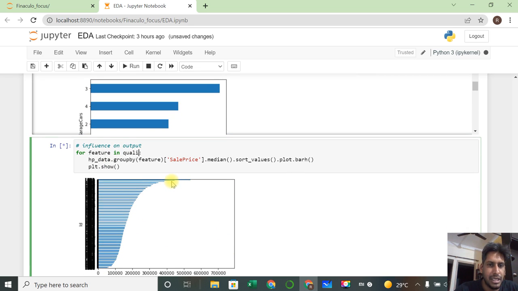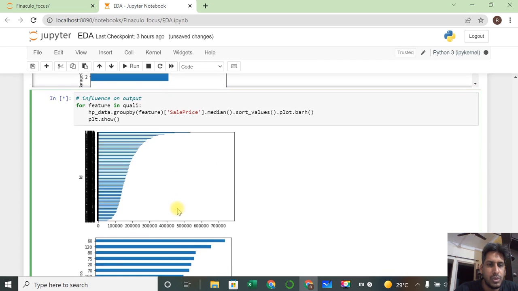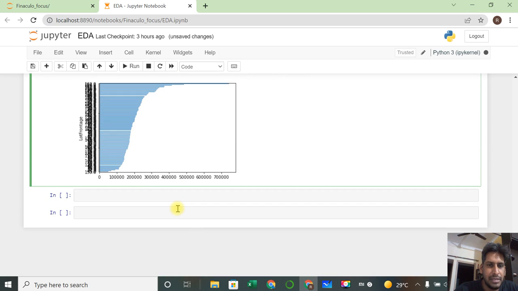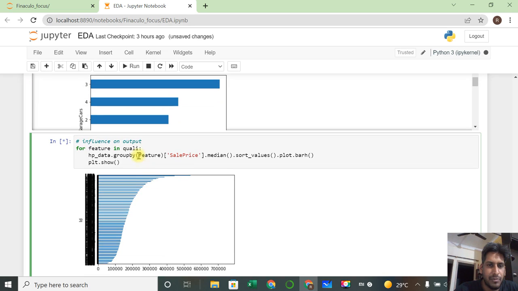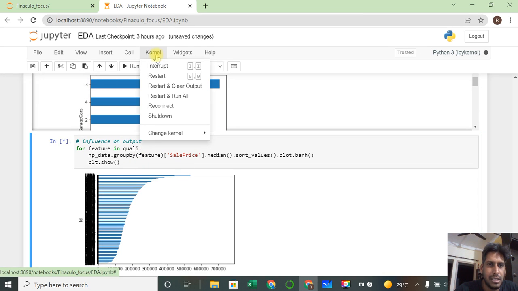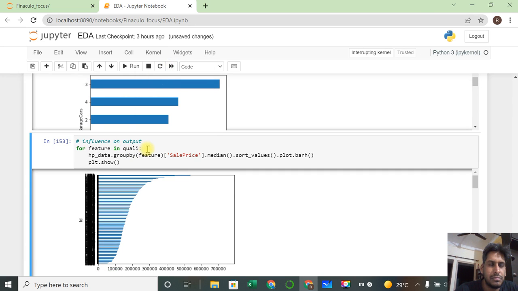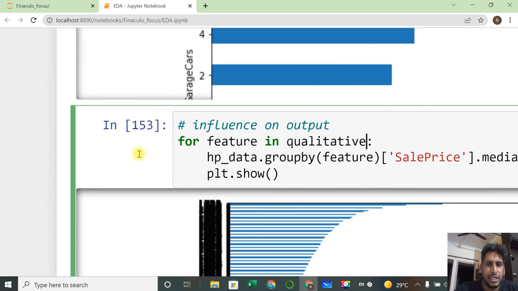That's the reason it is taking a lot of time to plot them. You can see, that's a mistake we have done. Just interrupt the kernel, and I say qualitative. Okay, I just give the qualitative, not quantitative.